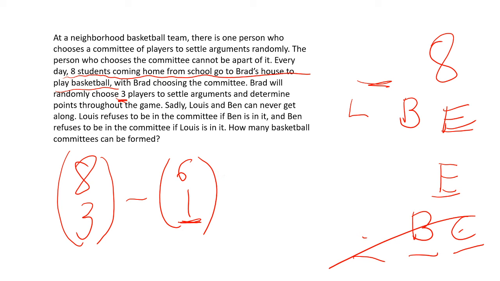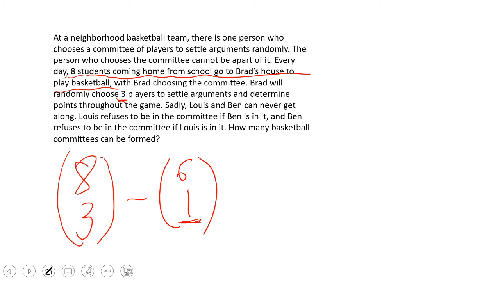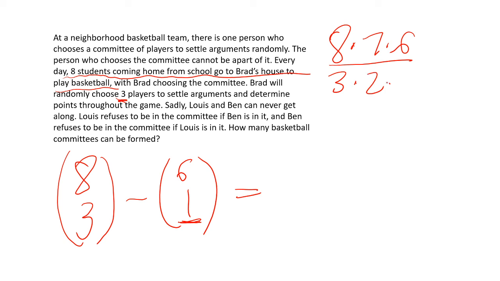So I'm going to erase all of this because we don't need that anymore. We've solved the problem already. Now we just need to compute this, and we are done with the problem. I can't simplify 8 choose 3, so I'm just going to compute it. 8 choose 3 is 8 times 7 times 6 over 3 factorial. 3 and 2 cancel the 6.